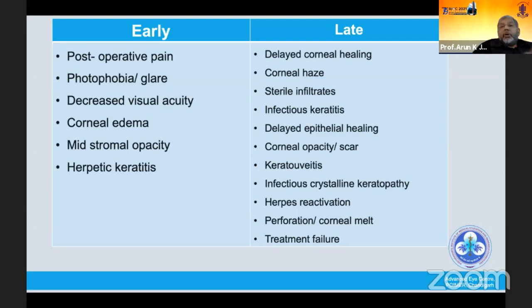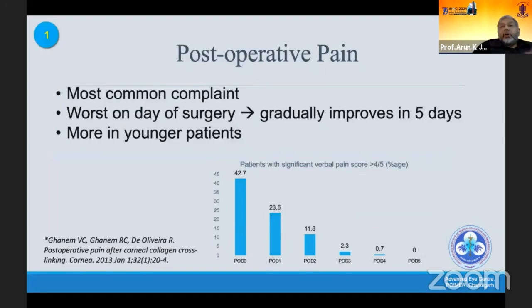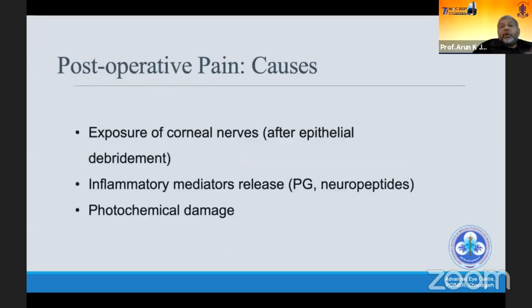Post-operative pain is a very common complaint, which is worst on the day of surgery and gradually improves by day 5. It's more in younger patients, and as the bar diagram shows, pain reduces considerably over a period of 4 to 5 days. It is because of exposure of corneal nerves after epithelial debridement, inflammatory mediators released after the procedure, as well as photochemical damage because of the ultraviolet light.